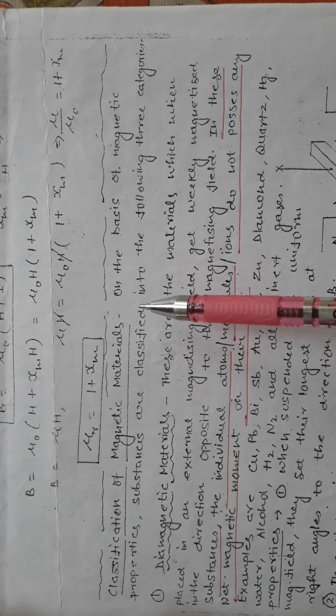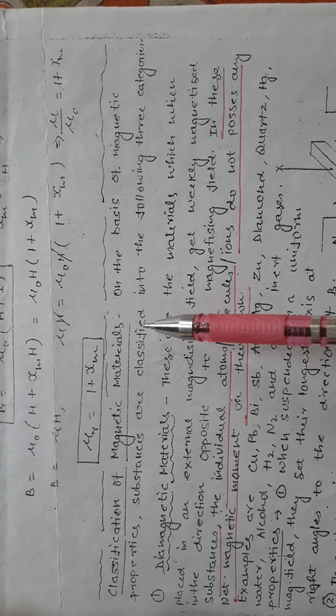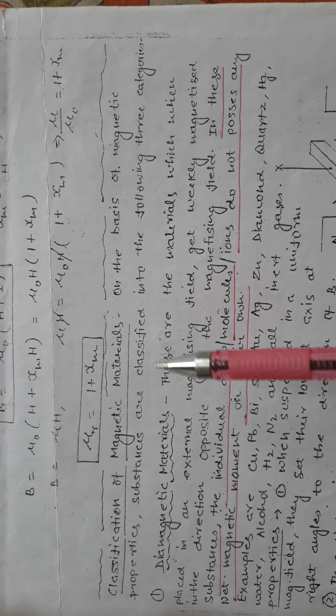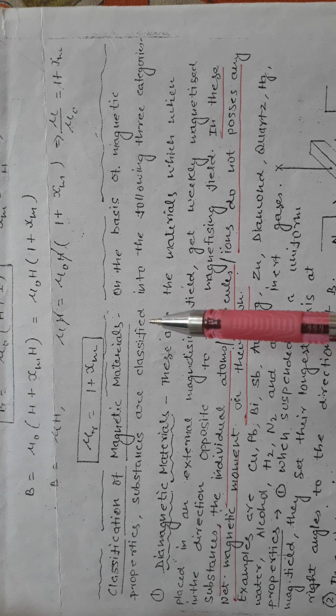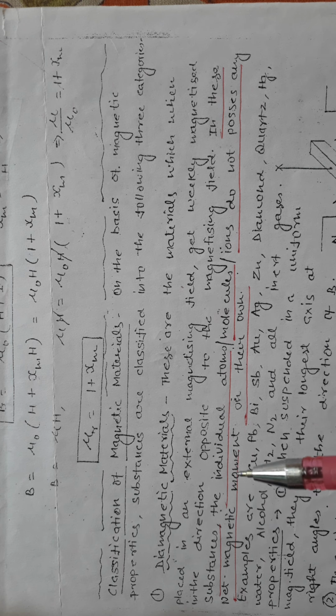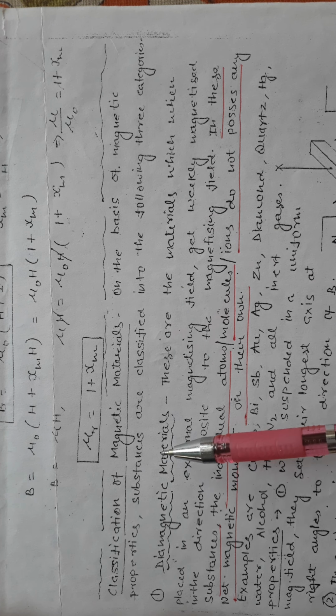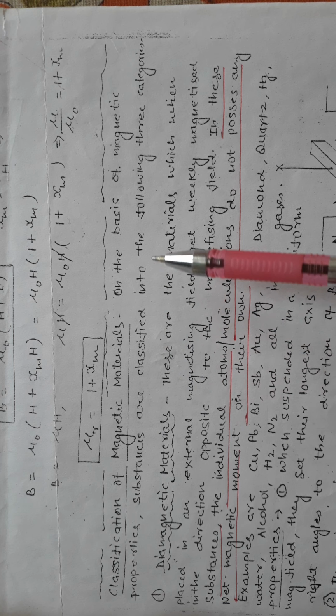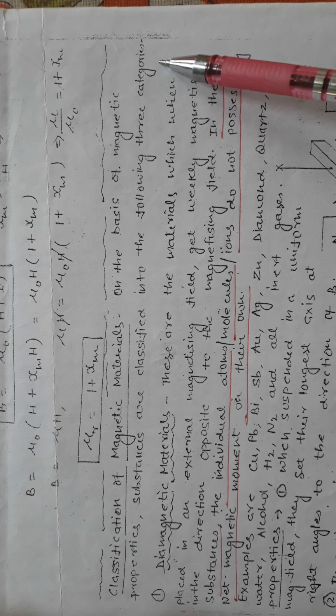So students, mainly three types of materials we have to discuss here. Number one, diamagnetic material. Number two, paramagnetic material. Number three, ferromagnetic material. So these three types of materials we have to study in this chapter. These are in our syllabus. So on the basis of magnetic properties, substances are classified into following three categories.